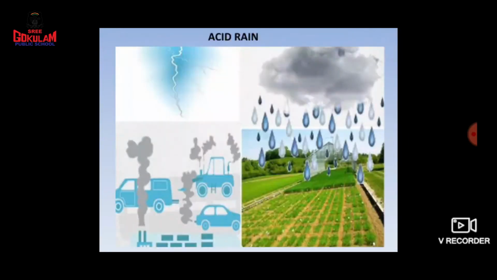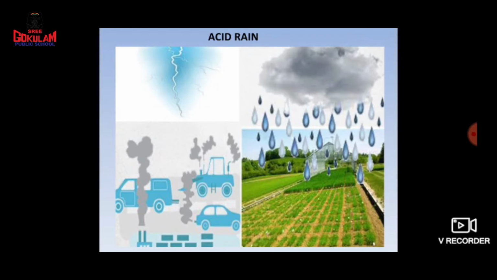Now you can see, children, some factories, especially power plants, where electricity is produced. They are burning much more fuel there, especially coal. What is coal?